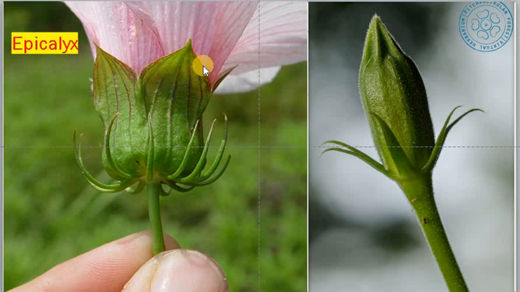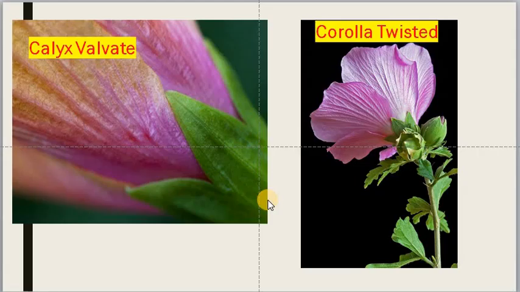If you see the margins of this calyx, they are fused together, so it is gamosepalous, and the estivation is valvate. There is no overlapping, so it is valvate estivation.